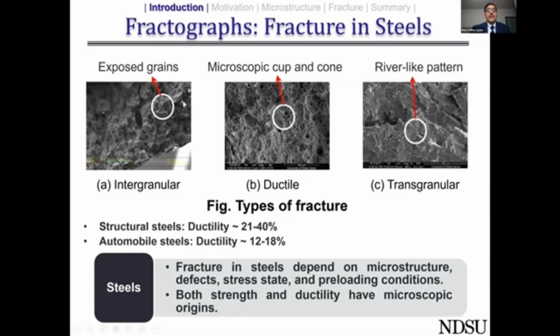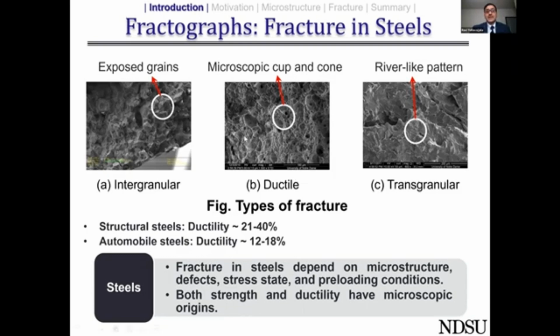So intergranular fracture is very common in tool steels, where you have high carbon content and a high amount of defects. When it comes to the ductile fracture, both the ductile fracture and transgranular fracture or cleavage fracture are very popular in both the structural steels and automobile steels.